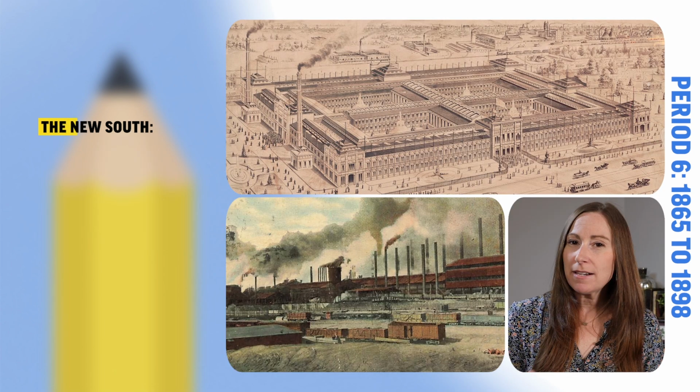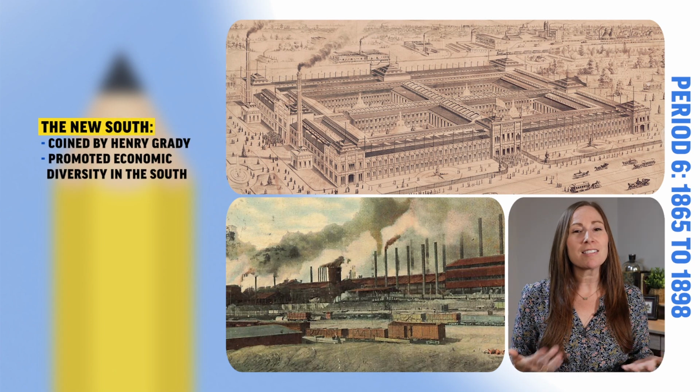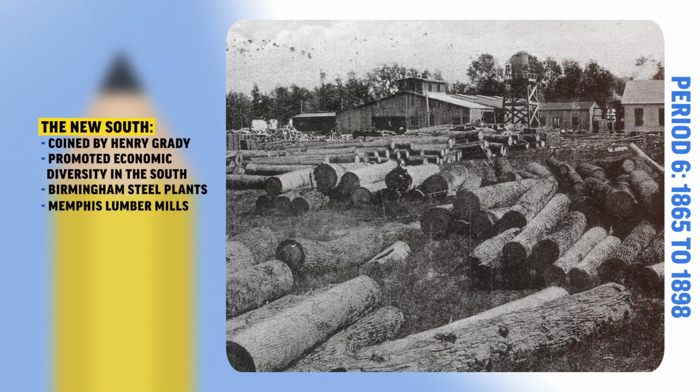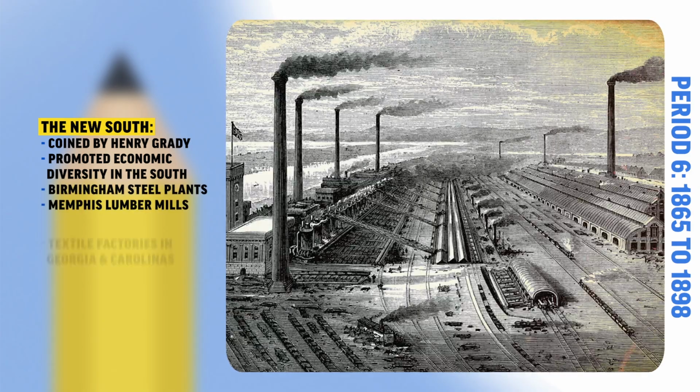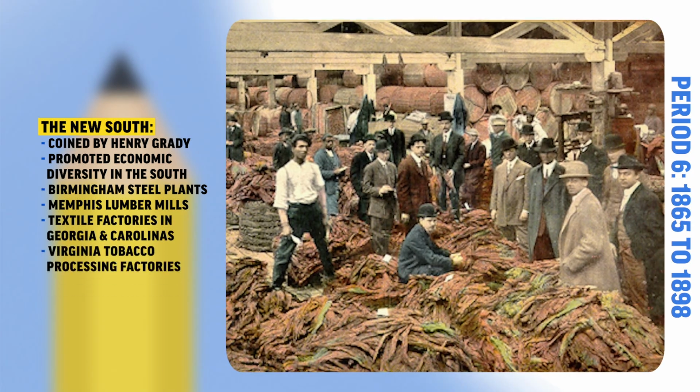Industry also expanded in the South. Atlanta journalist Henry Grady promoted what he called a New South, a South that was focused on economic diversity. Southern cities like Birmingham and Memphis built steel mills and lumber plants, while Georgia and the Carolinas built textile factories, and Virginia established tobacco manufacturing plants.